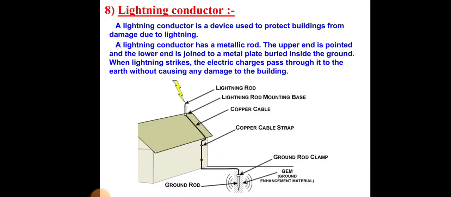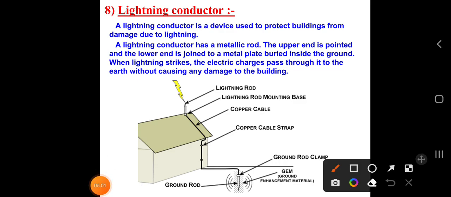How can we protect against lightning? For this we have the lightning conductor. With the help of a lightning conductor, we can protect things if lightning happens. A lightning conductor is a device used to protect buildings from damage due to lightning.